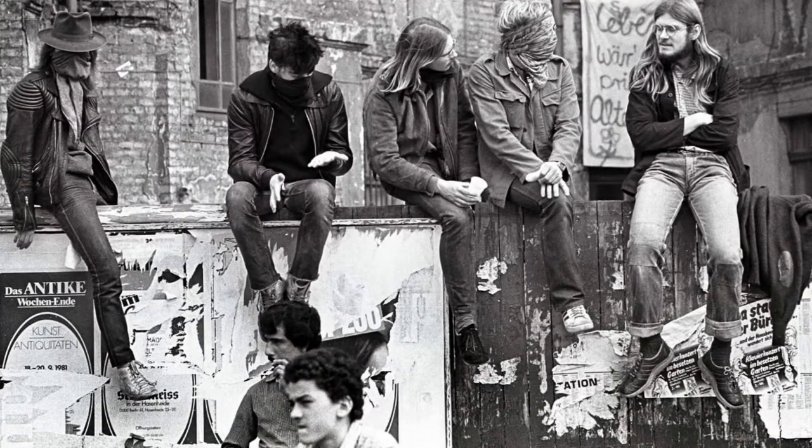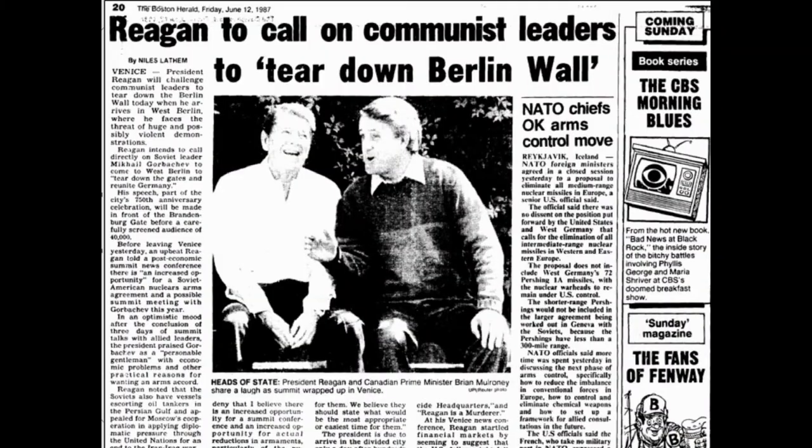Ronald Reagan came to Berlin on June 12, 1987 to deliver one of his most famous speeches that addressed the Berlin Wall.